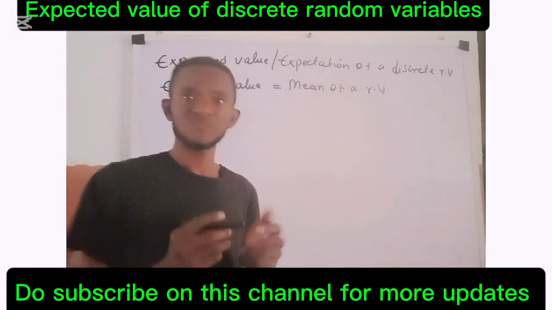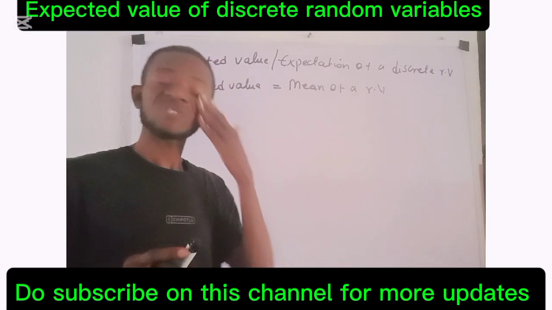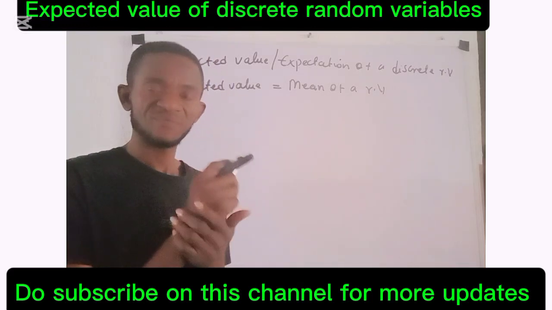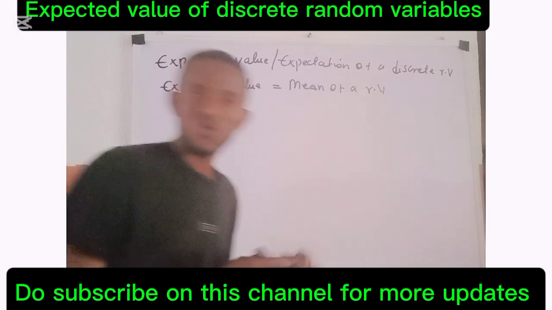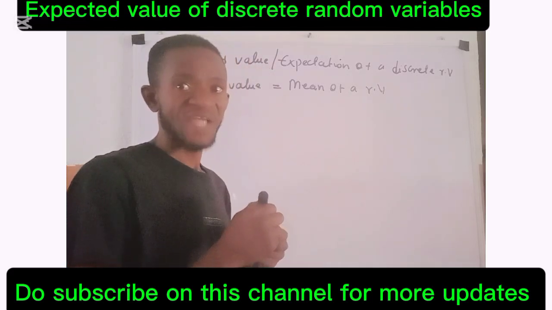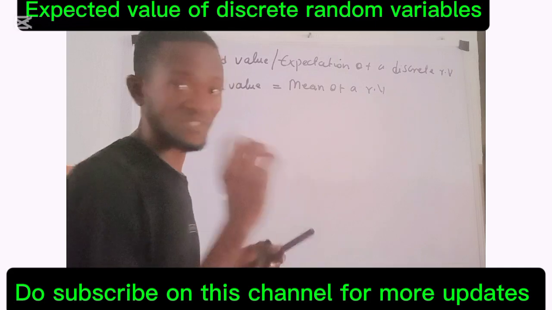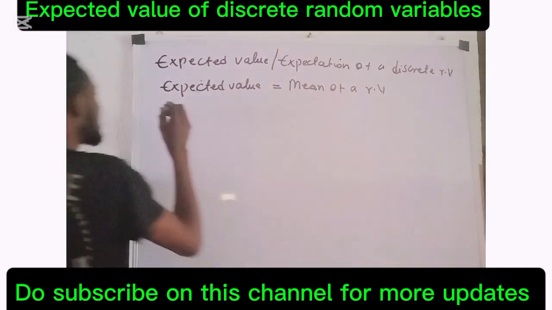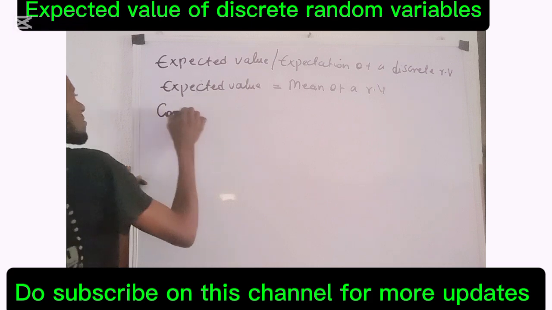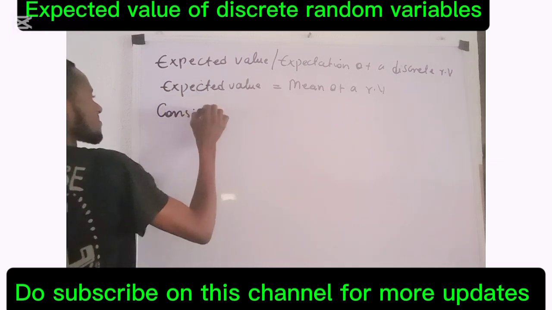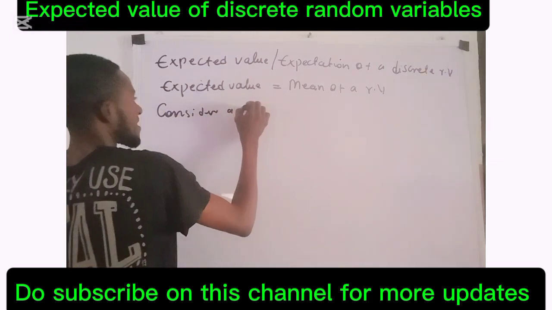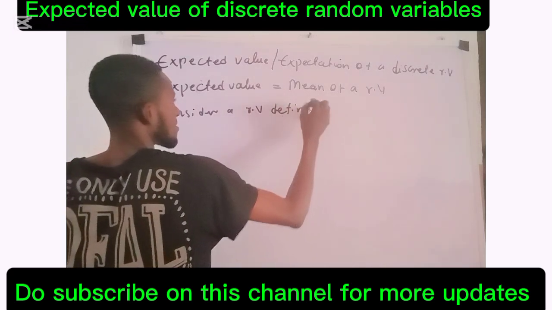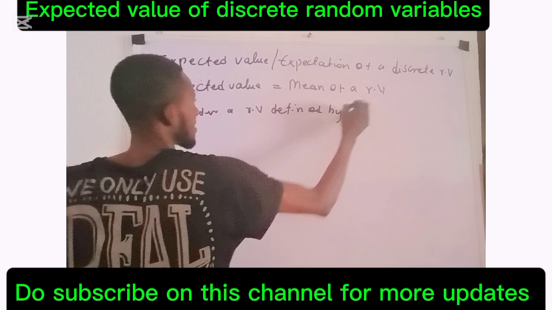Okay. So the question becomes, how do we denote expected value of a random variable? We say, consider a random variable defined by x.